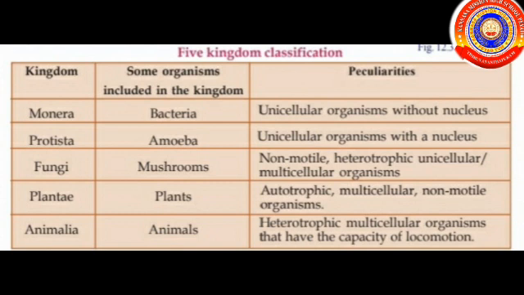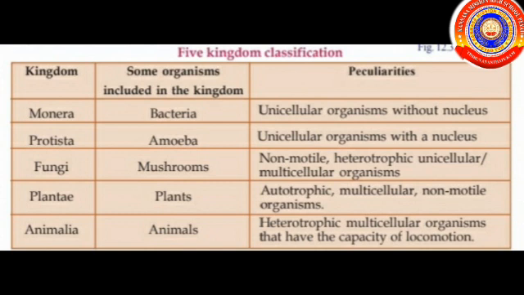The second kingdom is Protista. Amoeba is included in this kingdom and its peculiarity is unicellular organisms with a nucleus. Third kingdom is Fungi. Mushrooms are included in this kingdom. The peculiarities of this kingdom are non-motile, that means it is not moving, heterotrophic, unicellular or multicellular.